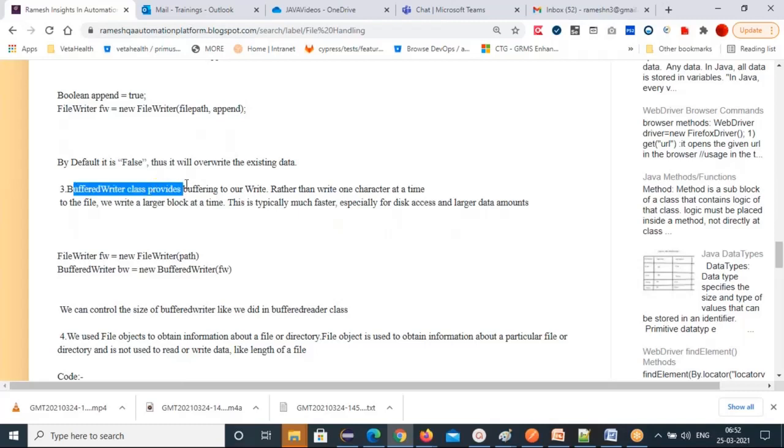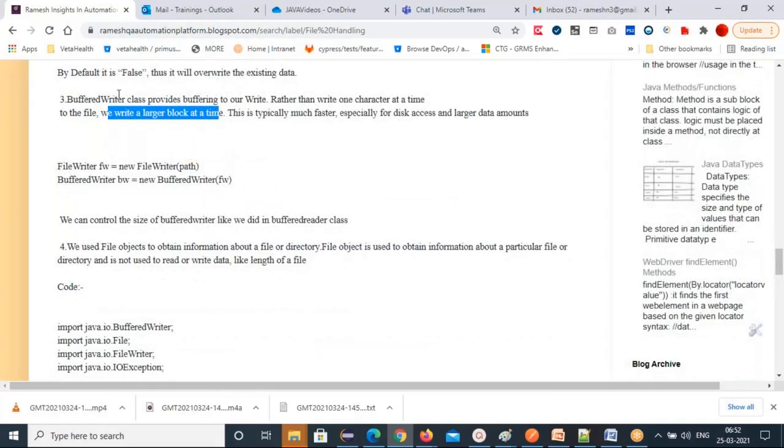The BufferedWriter class provides buffering to our writer, rather than writing one character at a time. To the file we write a large block at a time. This is typically much faster, especially for disk access and larger data amounts. See how to use both FileWriter and BufferedWriter. You cannot use BufferedWriter alone; any buffering class you cannot use alone, another class is needed underneath. FileWriter FW equal to new FileWriter, path of the file, and BufferedWriter BW equal to new BufferedWriter(FW).